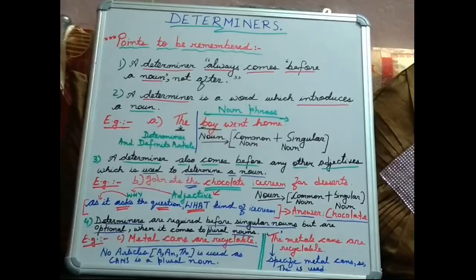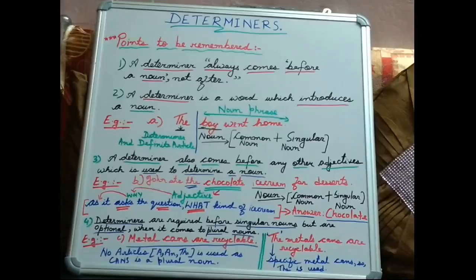In this case, suppose we leave out the word the and just read boy went home. These three words will constitute the noun phrase. But despite having a verb, went, we are not getting a clear and complete meaning. So let us add the word the before it. We get the entire sentence, the boy went home. We will pronounce it as the boy went home. So the here means a specific boy, a particular boy who went home.